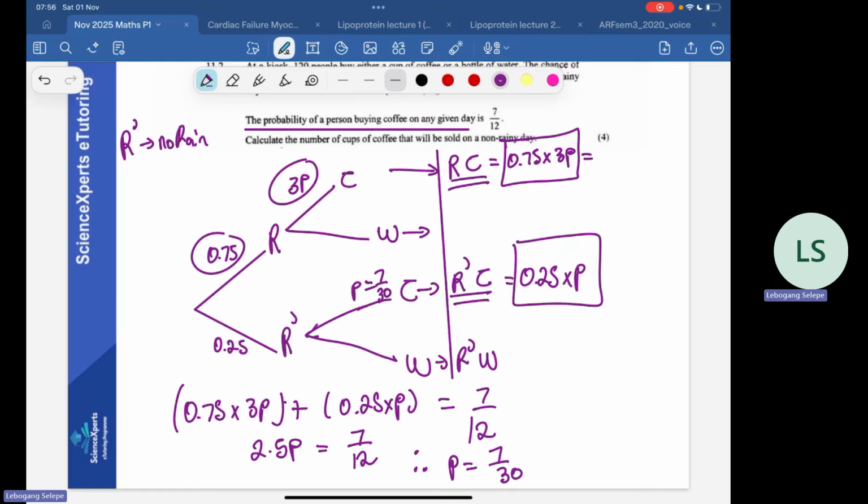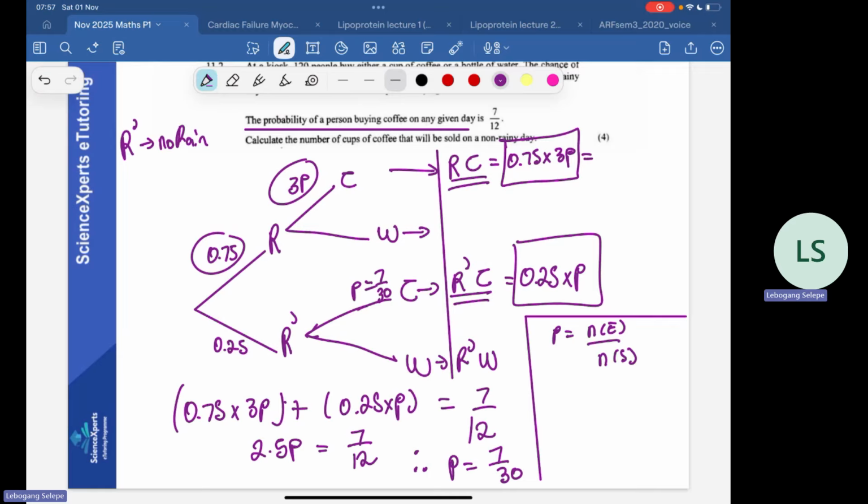They say we should calculate the number of cups of coffee that will be sold on a non-rainy day, right? So we're looking for the number of coffee cups that will be sold on a non-rainy day. Remember, probability is equal to number in event over the number in sample space, right?